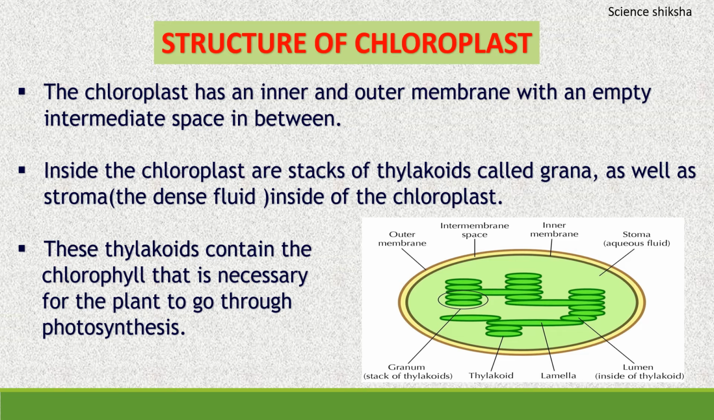So in this structure the main thing that we want to know is where the chlorophyll is present. So look here, inside the thylakoids, these coin-like structures, inside the thylakoids chlorophyll, that is the green color pigment, is present. So here in the thylakoids actually the photosynthesis takes place.